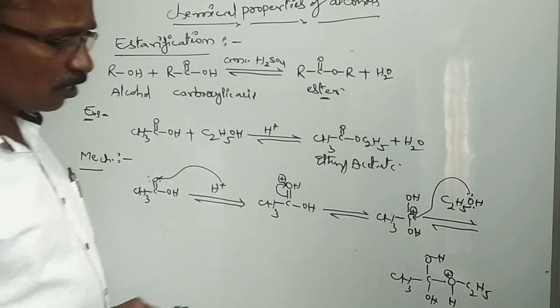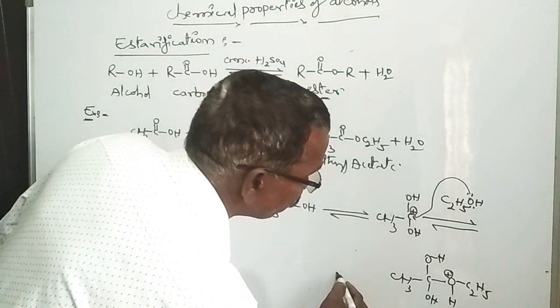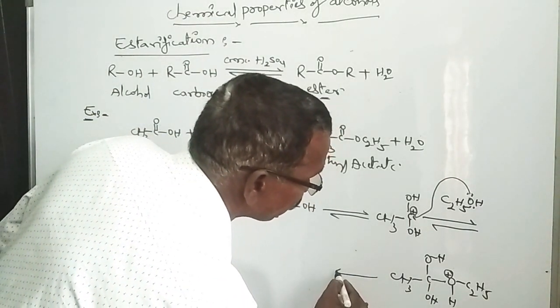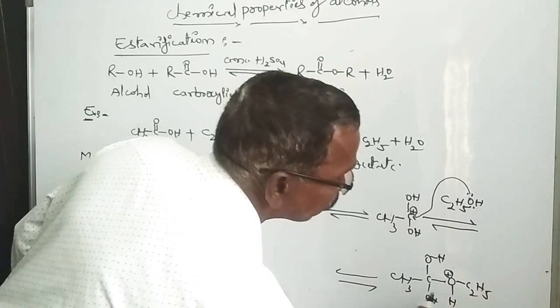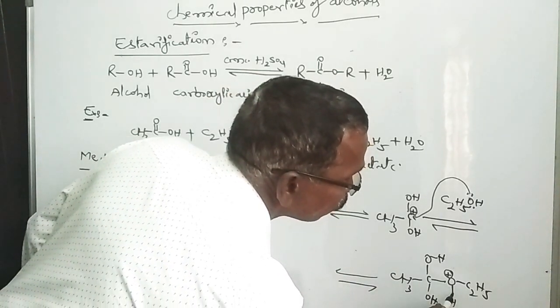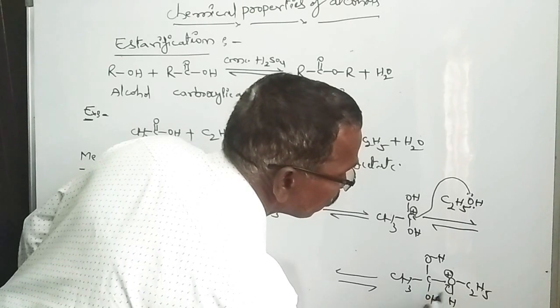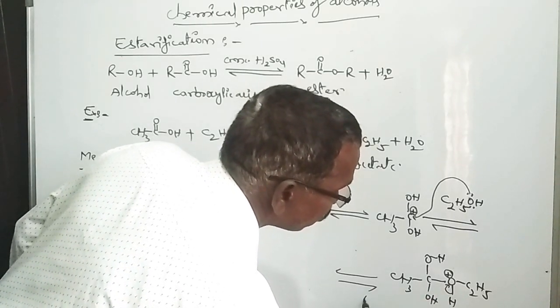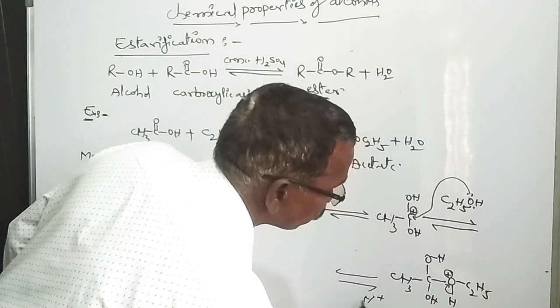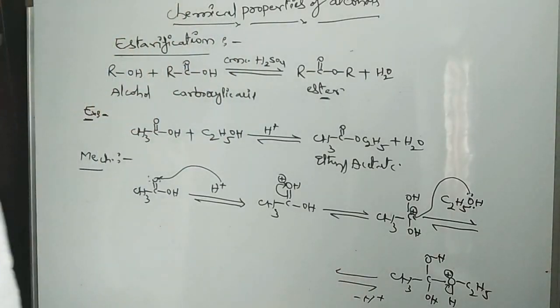Between the carbon and oxygen, the electron pair goes to oxygen. So hydrogen is eliminated as an H plus ion, a proton.